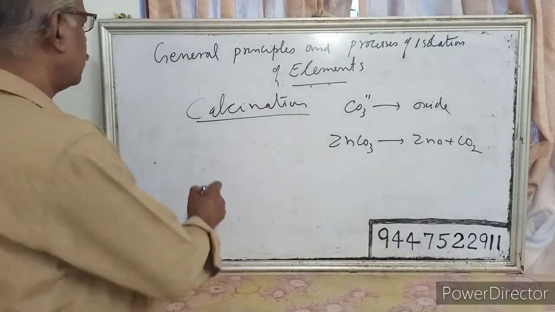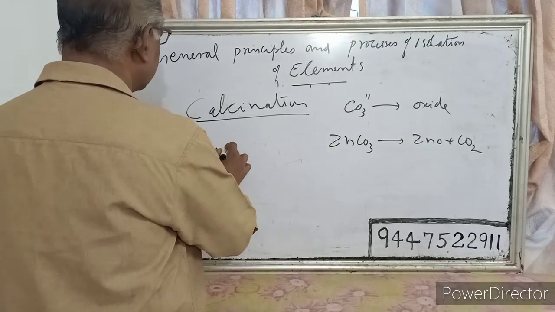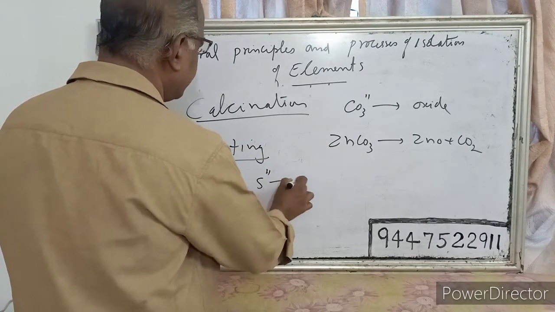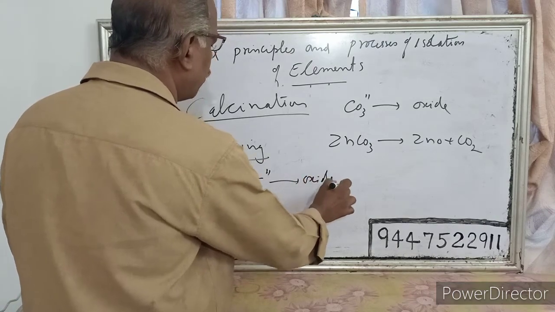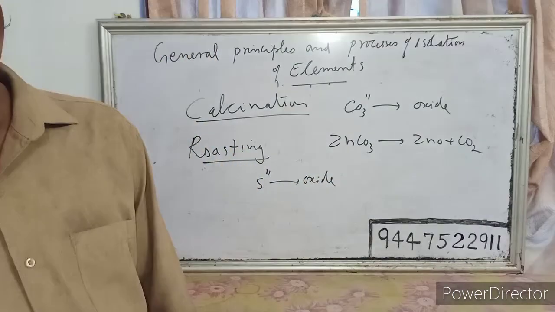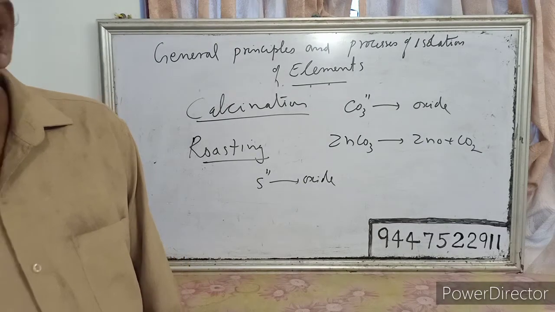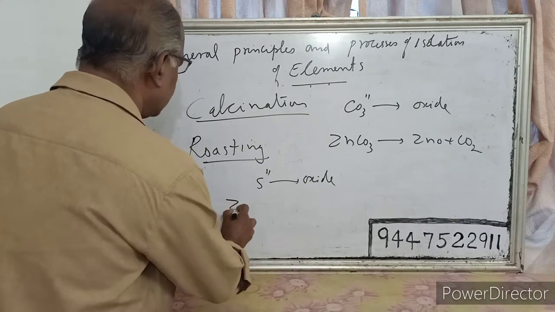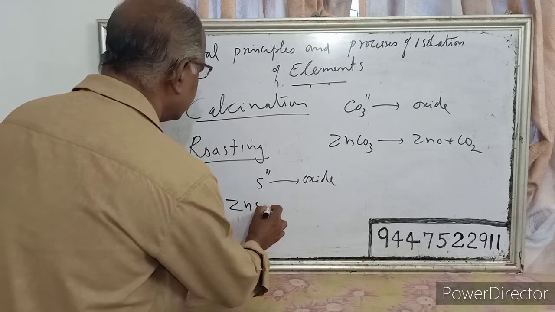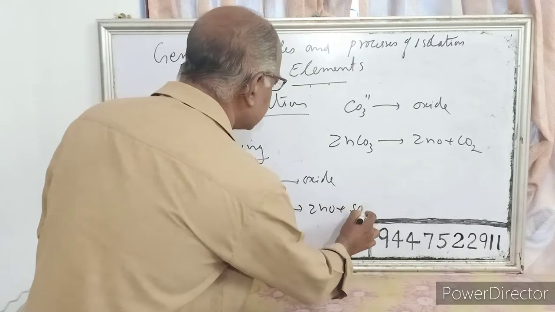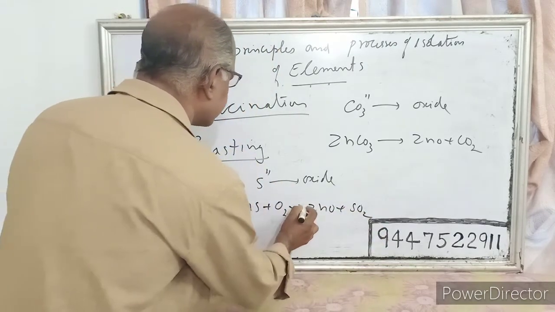And the second is roasting. Sulfide ores can be converted into oxide ore by this process. For example, zinc sulfide can be converted into zinc oxide and sulfur dioxide.